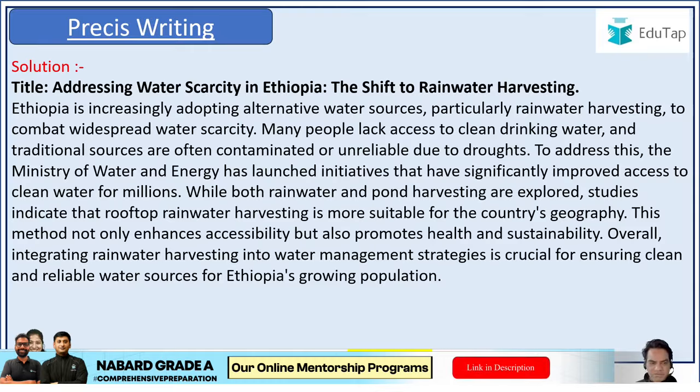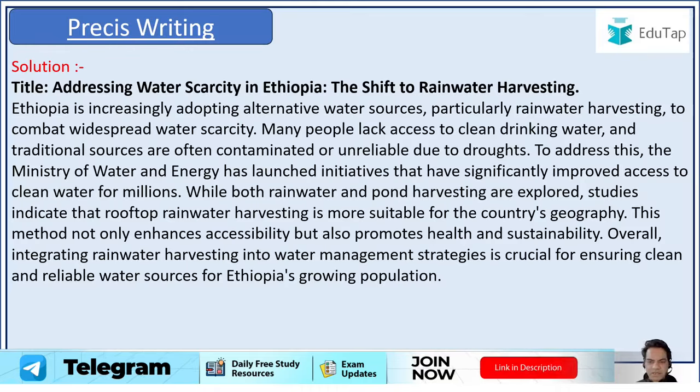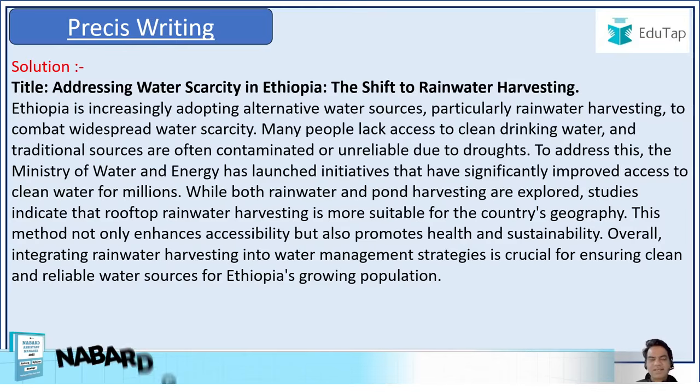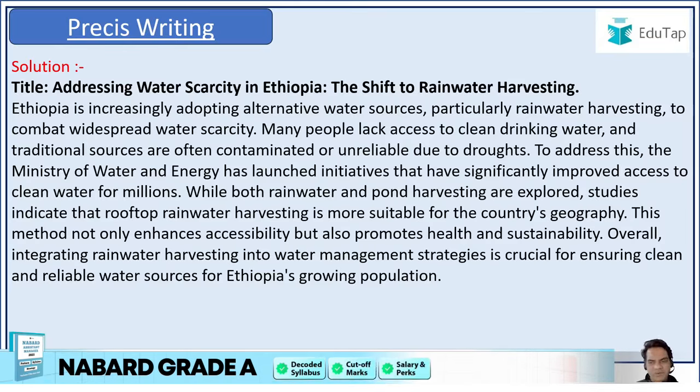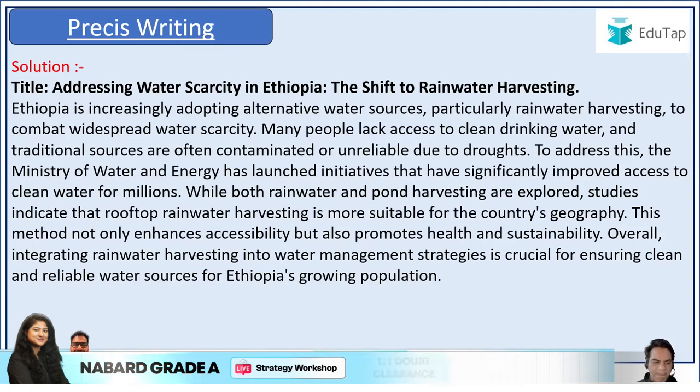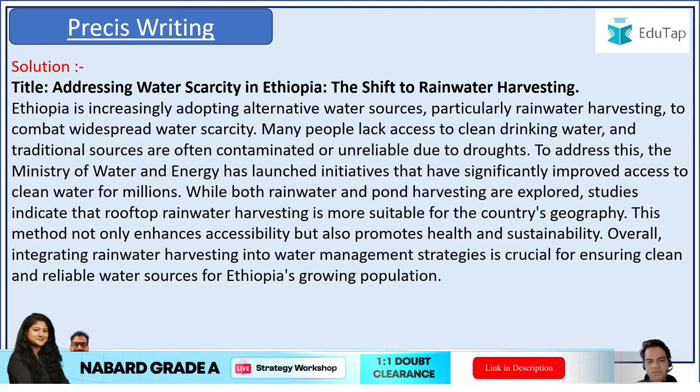for millions. 3 sentences. While both rainwater and pond harvesting are explored, studies indicate that rooftop water harvesting is more suitable for the country's geography. 5 sentences. This method not only enhances accessibility but also promotes health and sustainability. 6 sentences. And last, so 7 sentences, you can make a good 120-word Precis. Overall, integrating rainwater harvesting into water management strategies is crucial for ensuring clean and reliable water sources for Ethiopia's growing population. So that becomes a good Precis.